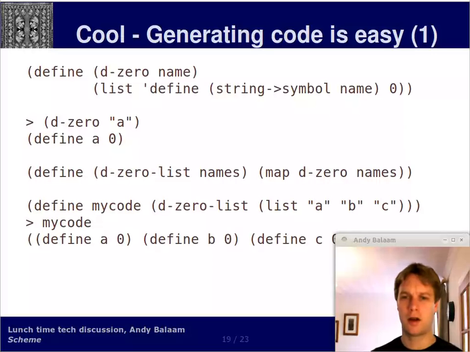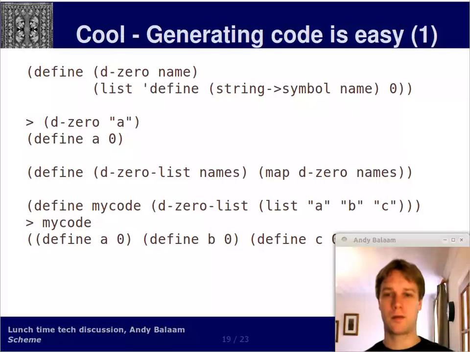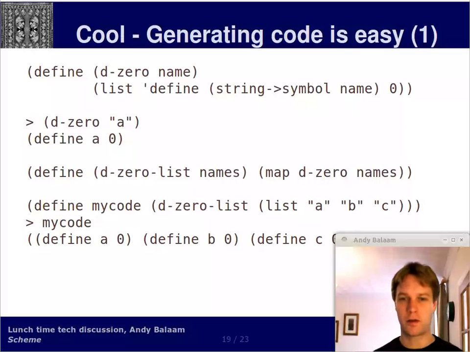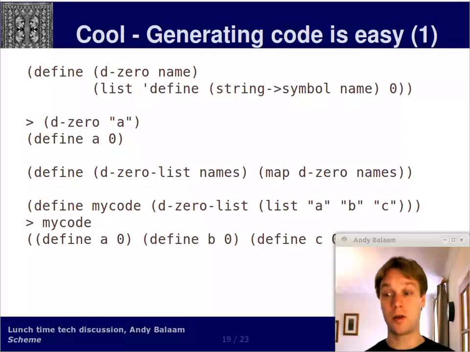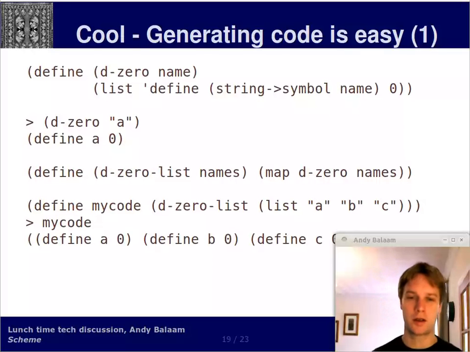Okay, generating code is easy. Imagine that you define a function called d0, which takes in an argument called name, and what it returns is a list of the symbol define and the result of calling string to symbol on the name argument. String to symbol is a built-in function which produces a symbol out of a string, and we're passing 0. What that means is if you call d0 with an argument of a, you get back a list of the word define, a, and 0, which looks like code, but at the moment it isn't code, it's just data.